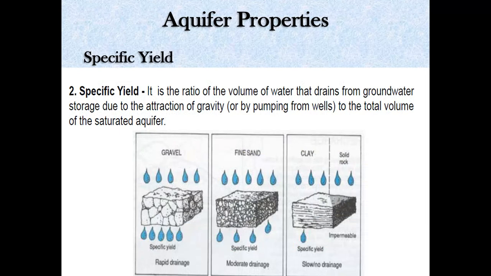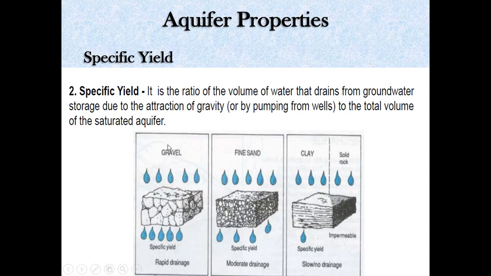Now next is specific yield. It is the ratio of the volume of water that drains from groundwater storage due to the attraction of gravity, or sometimes by pumping from wells, to the total volume of the saturated aquifer. It is called specific yield.